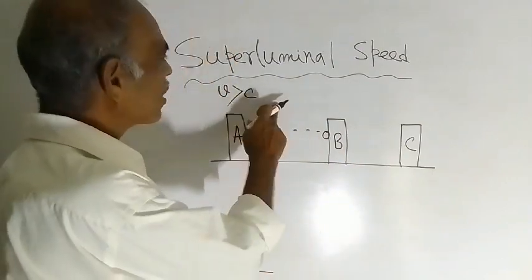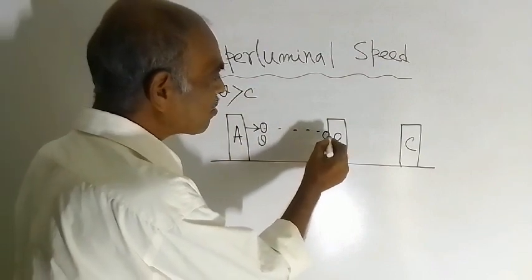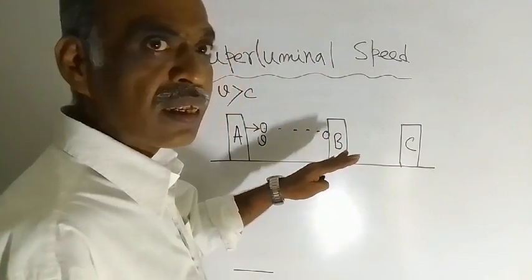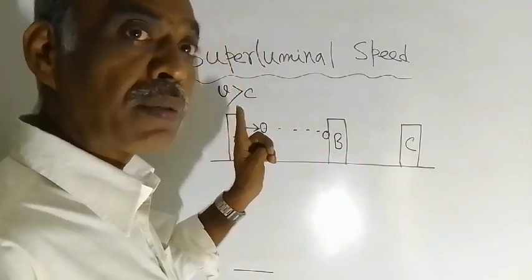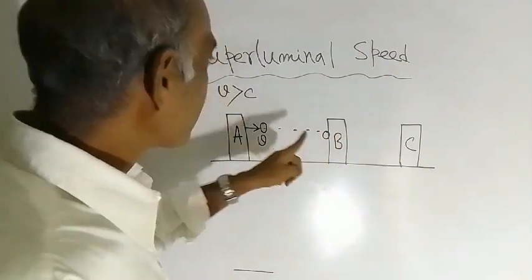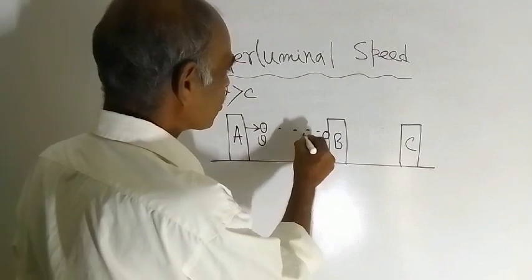Since v is more than c, when the ball reaches B, that light which was emitted at the time of throwing will be behind this ball. Means somewhere here, say this is the position.